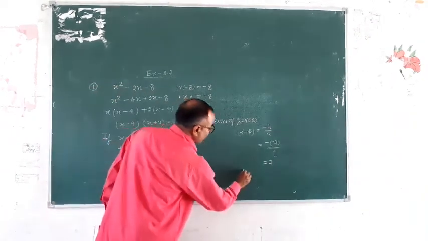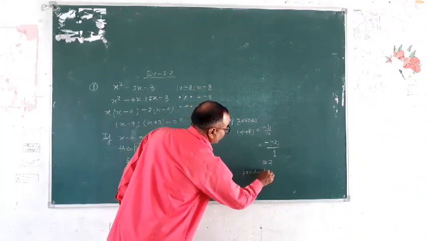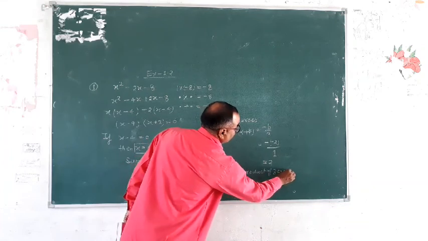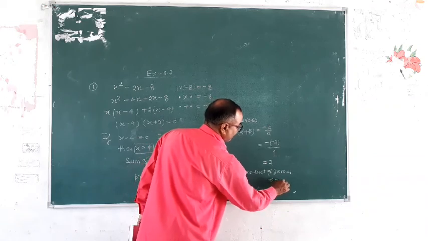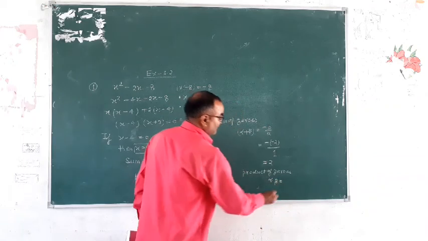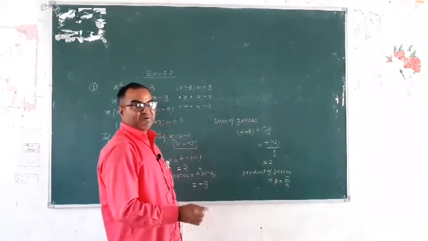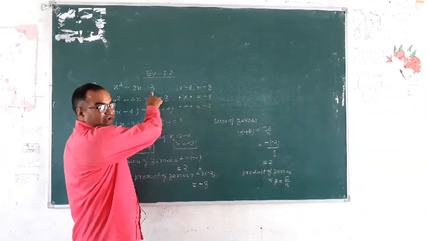Write down product of zeros. Product of zeros, α into β, is equal to c/a. What is the value of c? −8.